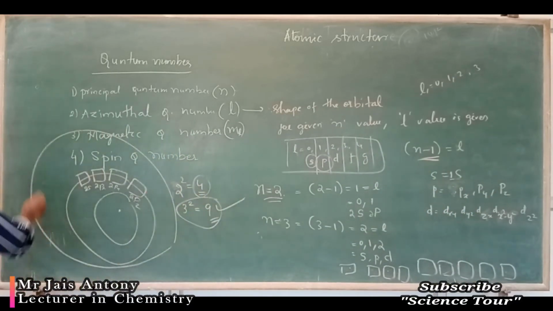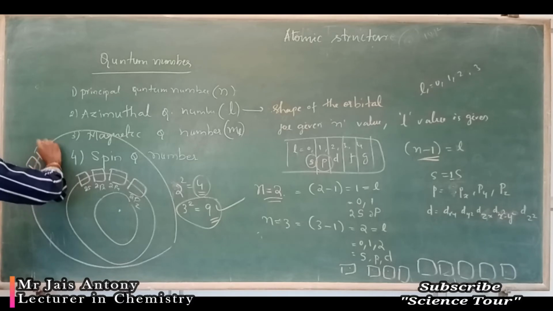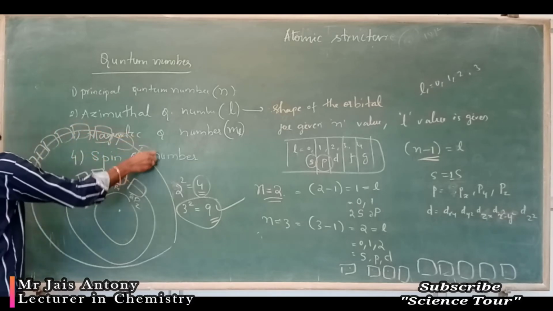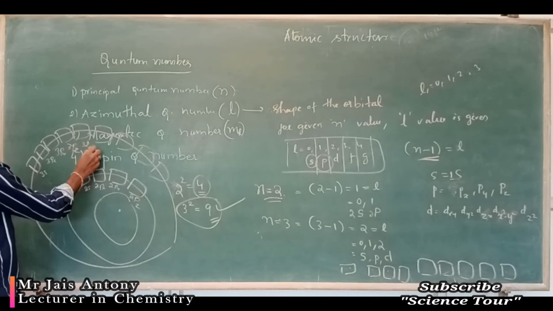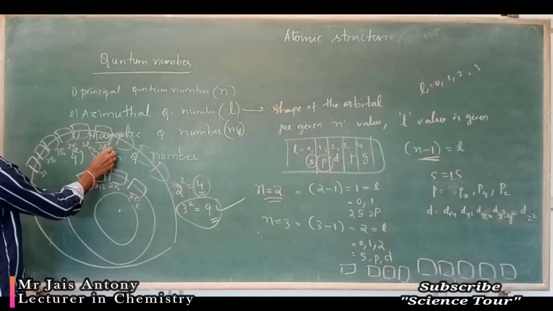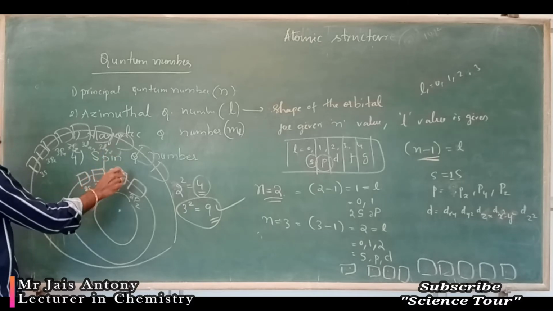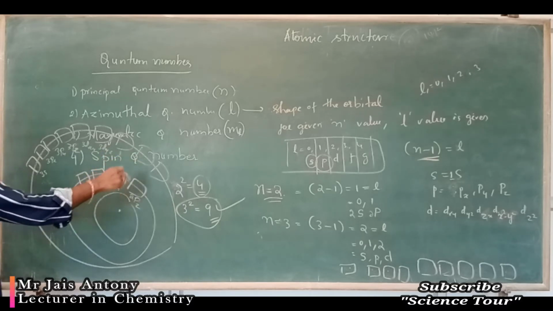So what are the names? 3s, 3px, 3py, 3pz, then 3dxy, 3dyz, 3dzx, 3dx square minus y square, 3dz square.